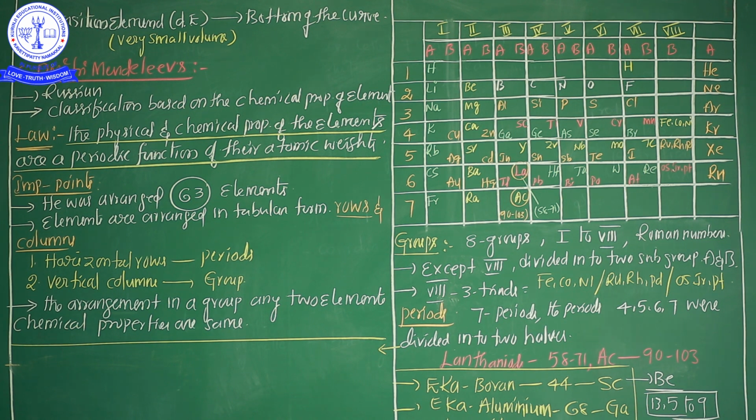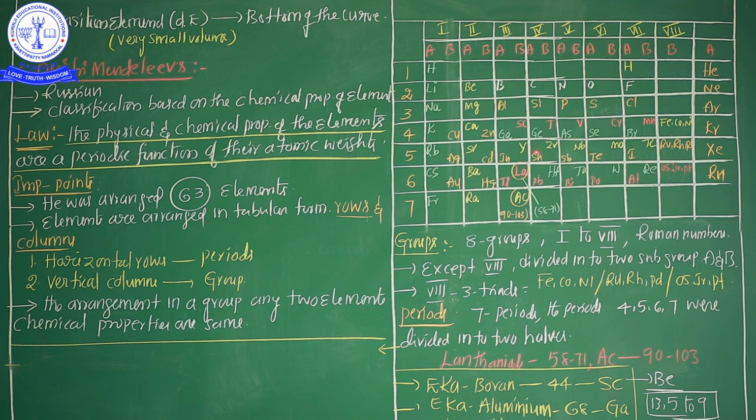And the achievements, the most important achievements my dear students, of Dmitri Mendeleev. Actually there are some gaps left in the periodic table, as their elements were not discovered at that time. The important point is Mr. Dmitri Mendeleev left out some gaps in the periodic table. What is the reason? Because at the time he classified the elements, these elements were not discovered. These are the most important part.